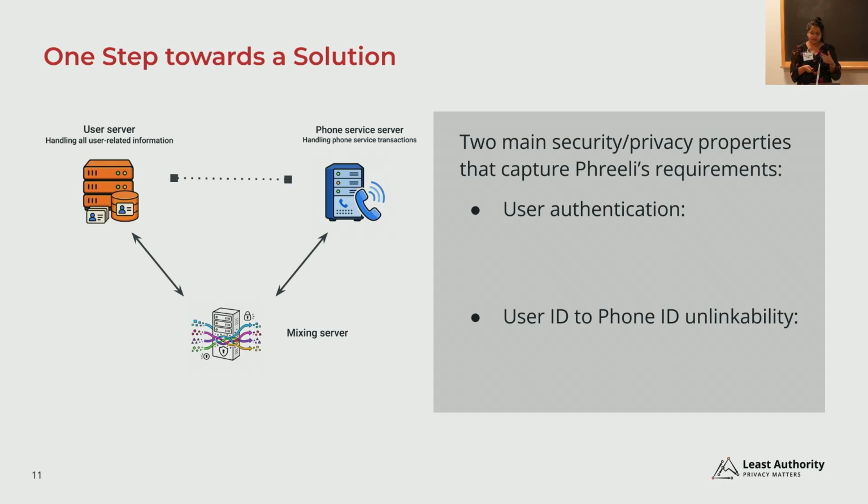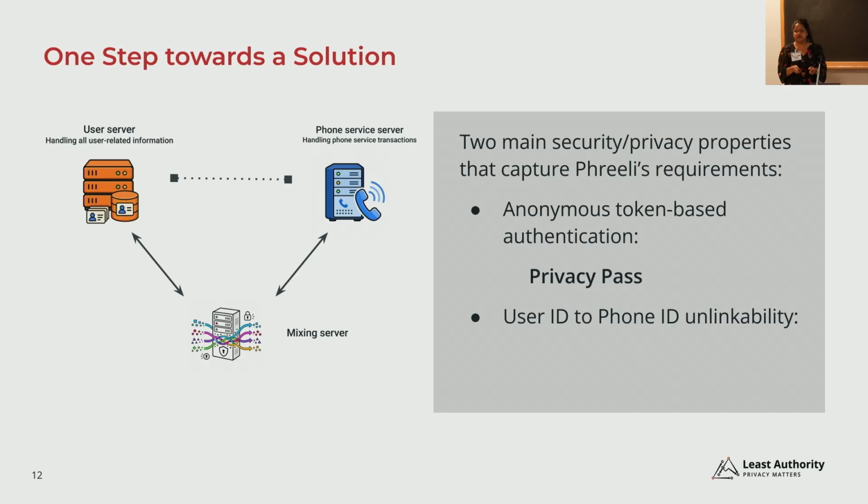Since we were interested in a solution from the anonymous credential area, we chose to use Privacy Pass here. This lets us achieve user authentication through issuance and redemption of anonymous tokens. We also found a nice Privacy Pass library from Cloudflare, which we could integrate and adapt quite easily into our protocol implementation.